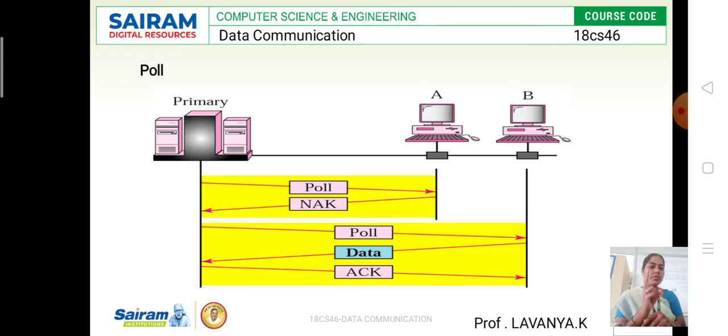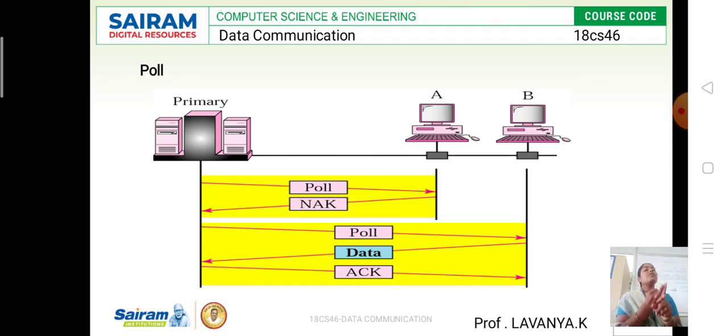Then what is the major difference between the select and the poll function in the polling method? In the select function, the primary device selects the destination address, which is the address of the secondary station. Once the secondary station address is selected, they can do the transaction, sending data from primary to secondary based on the address. Once the secondary device receives the data, it sends back an acknowledgement to the primary station. This is the select function.